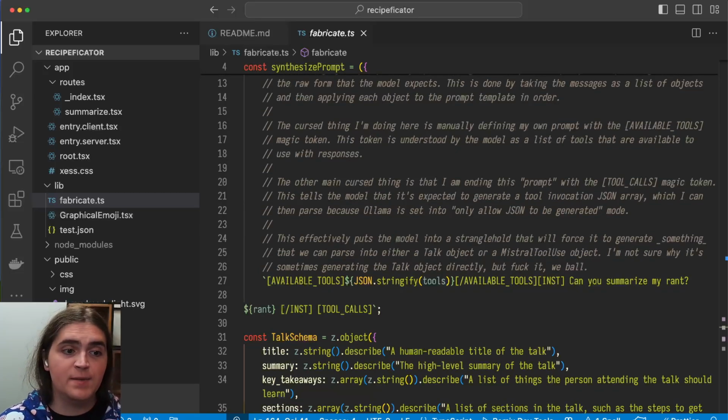AI stuff is cool, especially when you go out of the chat interaction model.